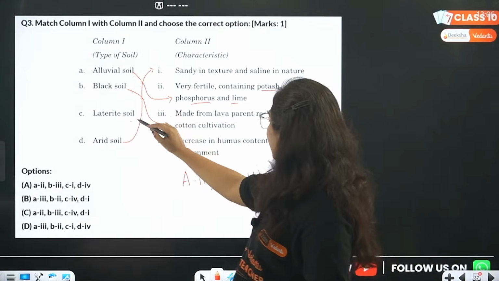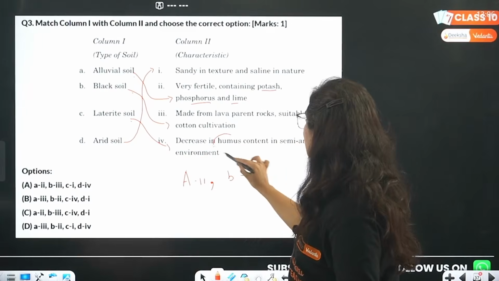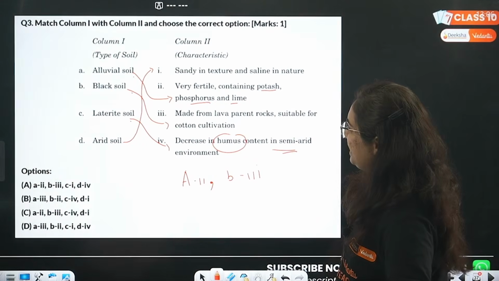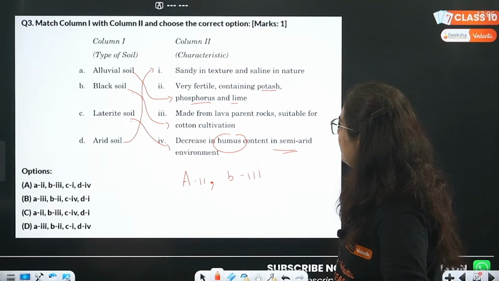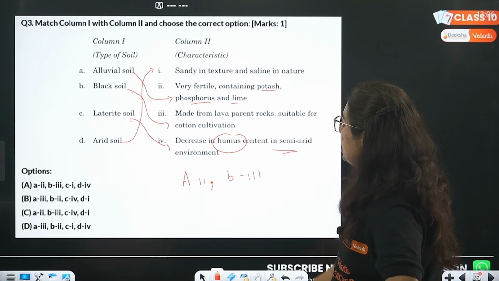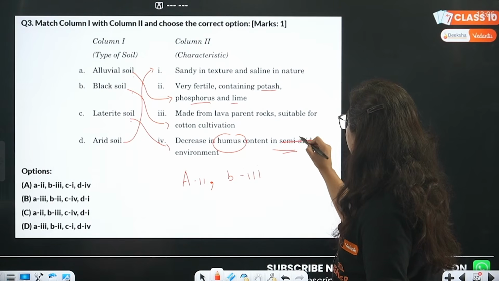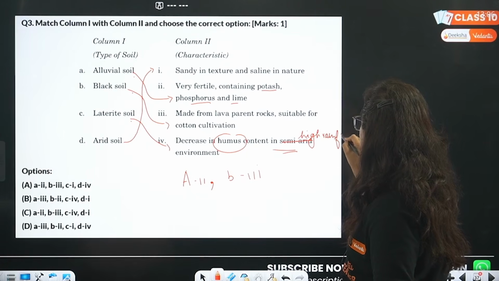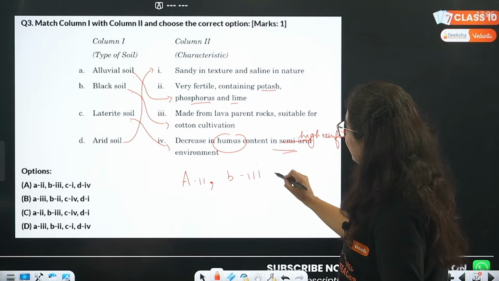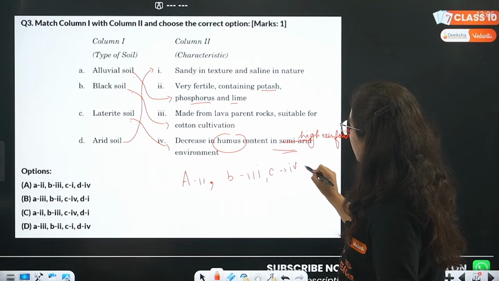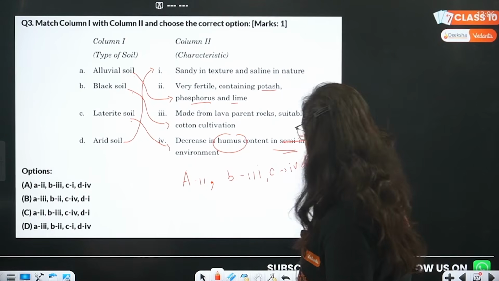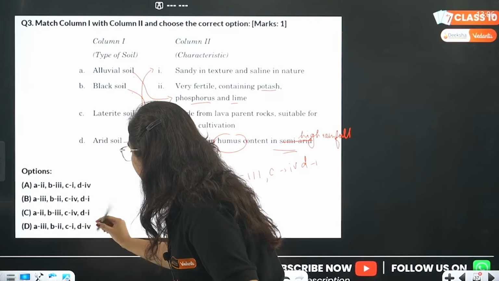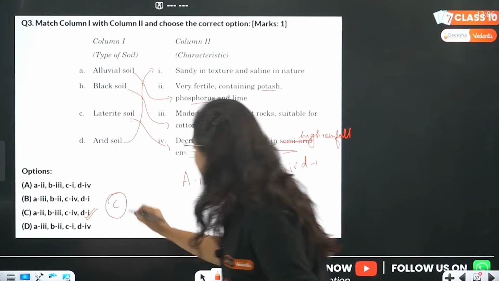Laterite soil: decrease in humus content in semi-arid environment. This is a problem. It's not in semi-arid, it is in a high rainfall environment. The question has a mistake. High rainfall environment, so your C goes with 4 and the D goes with 1. 2, 3, 4, 1. C is the correct answer.